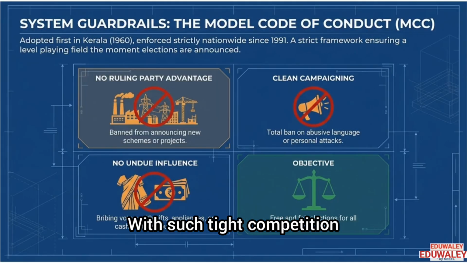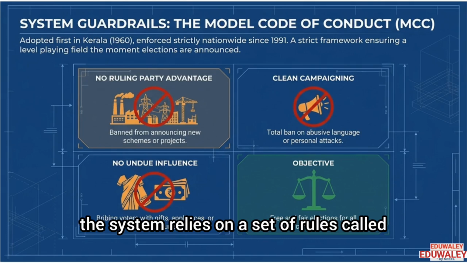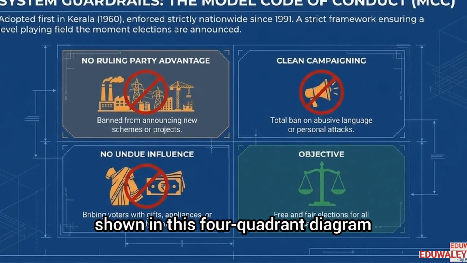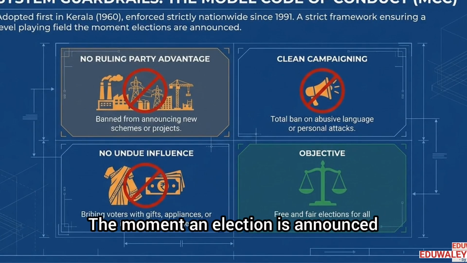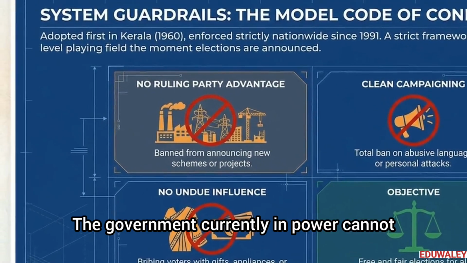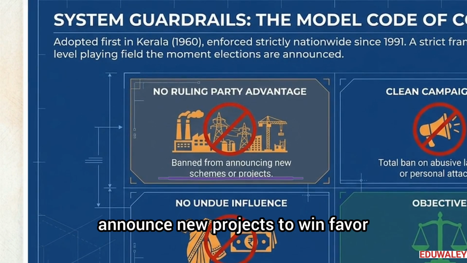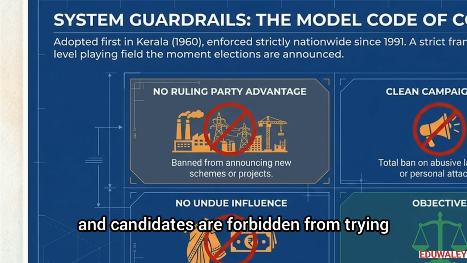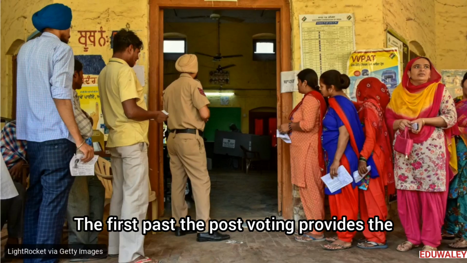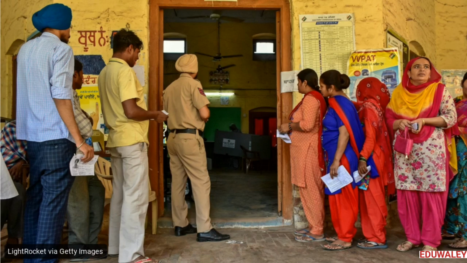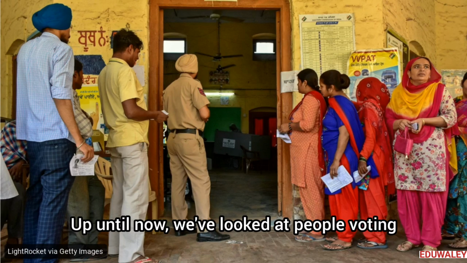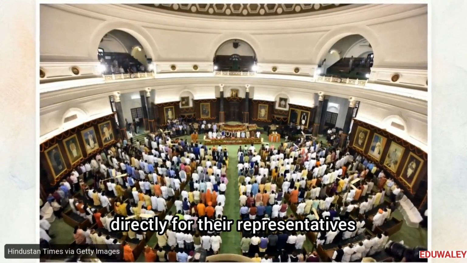With such tight competition where every vote counts, the system relies on a set of rules called the Model Code of Conduct, shown in this 4-quadrant diagram. The moment an election is announced, these guardrails lock into place. On the left side, we see strict bans. The government currently in power cannot announce new projects to win favor, and candidates are forbidden from trying to bribe voters with cash or gifts. The first-past-the-post voting provides the momentum to select winners quickly, while these rules act as a safety valve to ensure the competition remains fair.